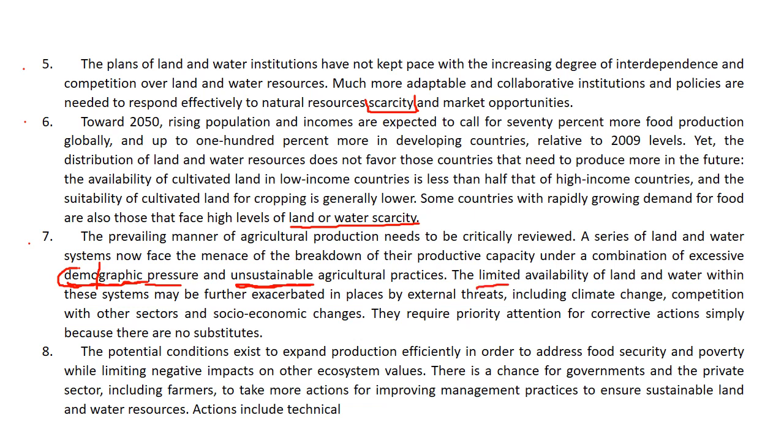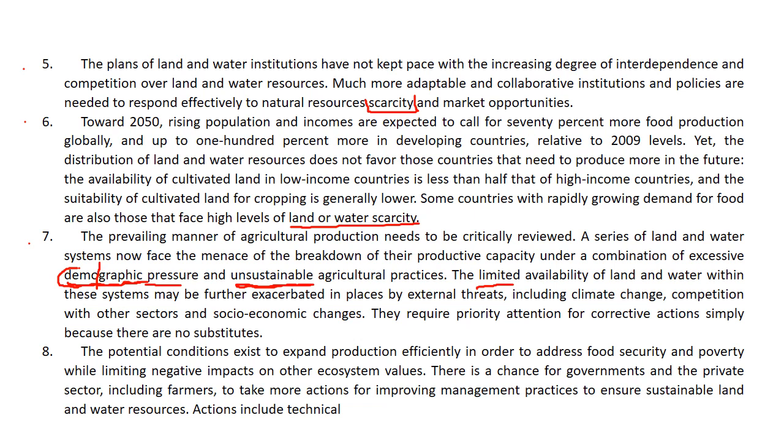It's limited. The limited availability of land and water within these systems may be further exacerbated in places by external threats, including climate change, competition with other sectors, and socio-economic changes. They require priority attention for corrective actions simply because there are no substitutes.